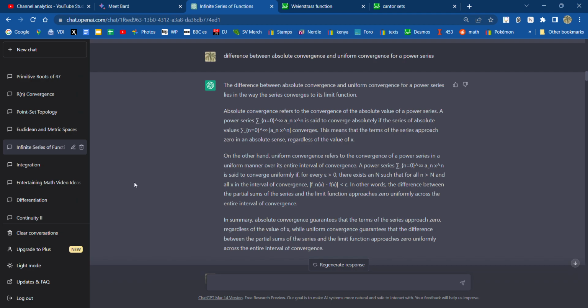Difference between absolute convergence and uniform convergence. Yeah, so absolute convergence refers to the convergence of the absolute value of a power series. And so yeah, here it goes. Gave me a nice conclusion. I really like the way ChatGPT answers compared to how Bing does it. Yeah, guarantees that the terms of the series approach 0. Cool.